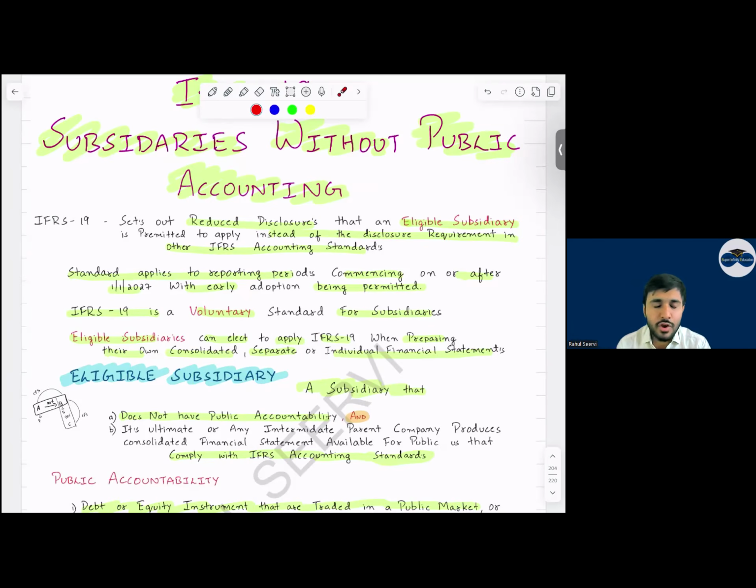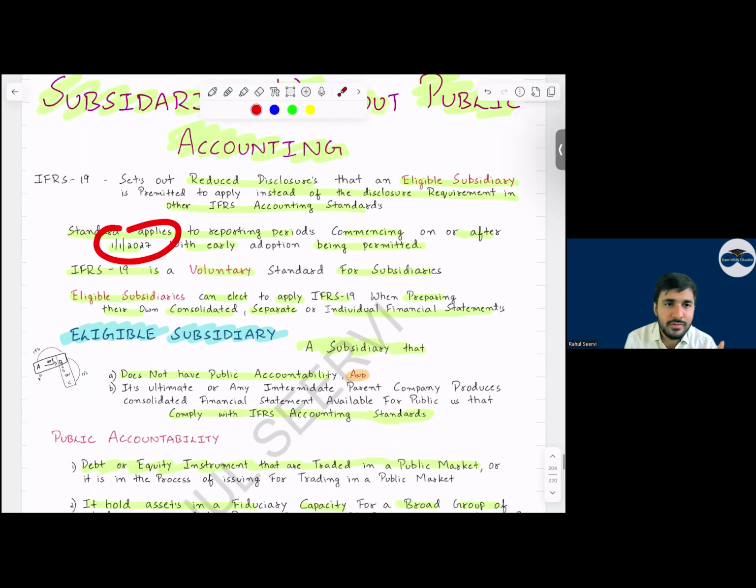It is not an accounting treatment. We are not learning any accounting. Only we are reducing the disclosure. To reduce the disclosure, first of all, it should be an eligible subsidiary. IFRS 19 sets out the reduced disclosure that an eligible subsidiary is permitted to apply instead of the disclosure requirements in other IFRS standards. So the standard applies from what date? From 1st January 2027. Not very relevant now.